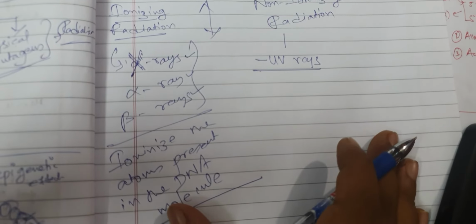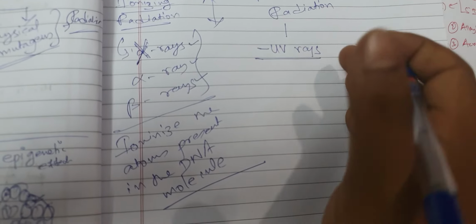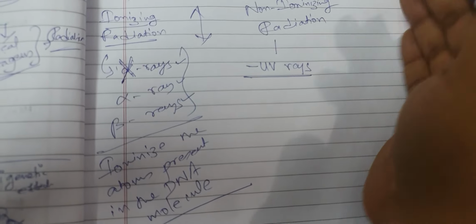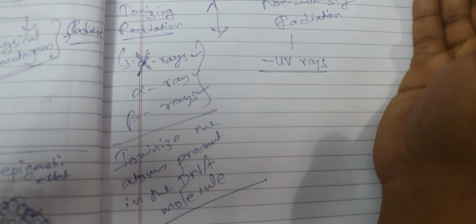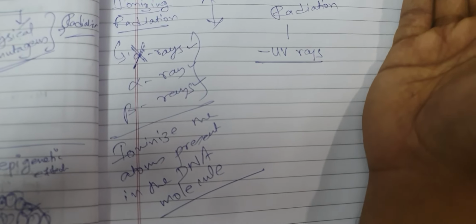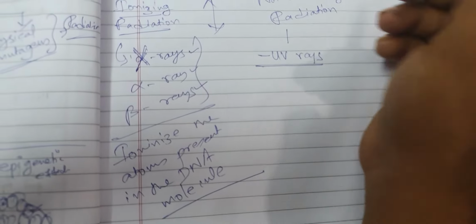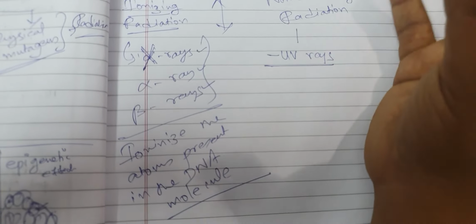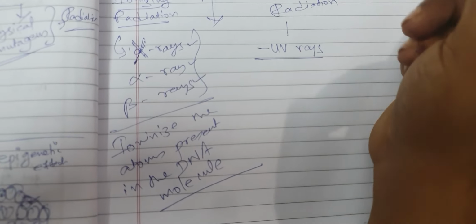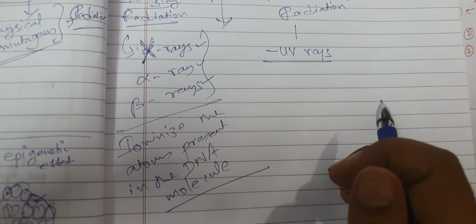If the chemical structure is changed, then there won't be proper production of the messenger RNA or the proper production of the protein, because the enzymes which will copy the codons, or the transfer RNA which will convert the codons, or the enzymes which will do translation or transcription, they will not be able to recognize. So in this way, if there is ionization, there will be problem.